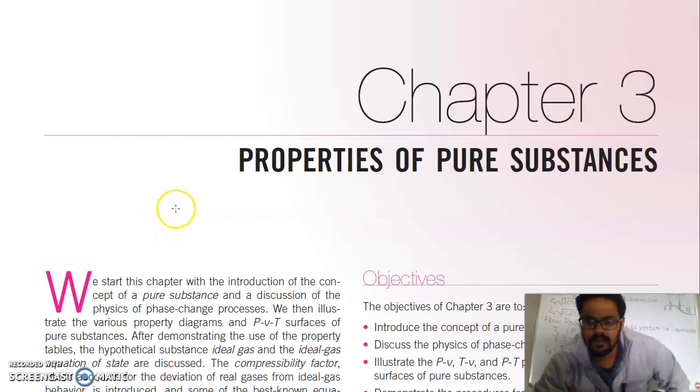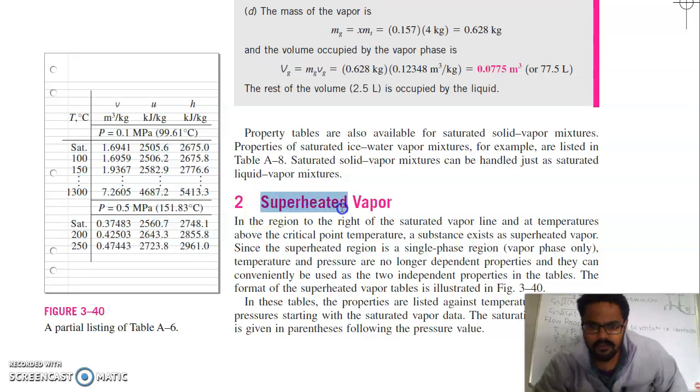Good morning. Today we will start with properties of pure substance. So first is superheated vapor. We need to calculate the properties of superheated vapor because this is a single phase region, only vapor phase. So you can finally calculate these properties from the table.